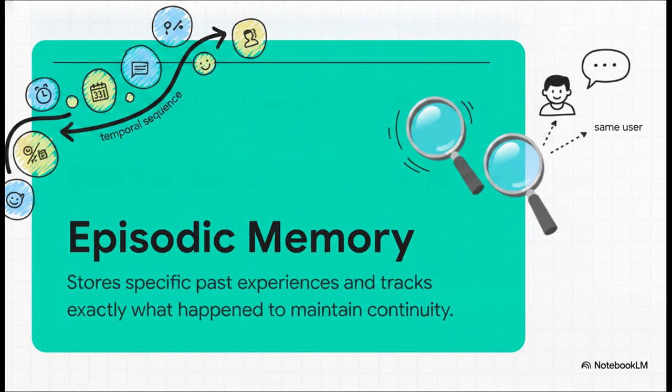It tracks exactly what happened. This is the crucial layer that lets an agent maintain a sense of continuity across multiple sessions. It's literally the reason an AI can understand that, oh, the user I'm talking to right now is the exact same person I helped yesterday, because it recalls that temporal sequence of interactions.